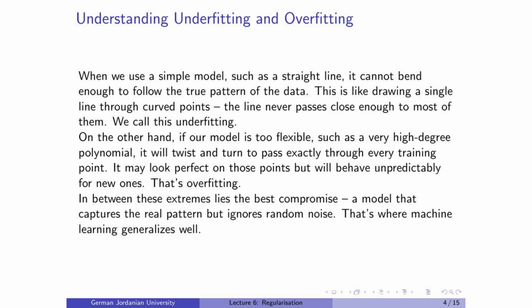Now, imagine fitting a straight line through curved data points. It just doesn't work, and that's underfitting. If you instead use a very high-degree curve that passes through every point, you'll get a perfect fit on training data, but poor predictions on new data. The best models capture the main trend while ignoring random noise.